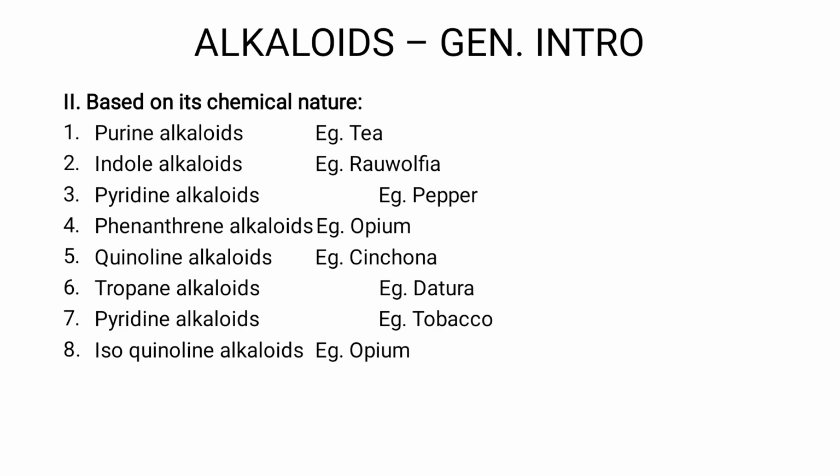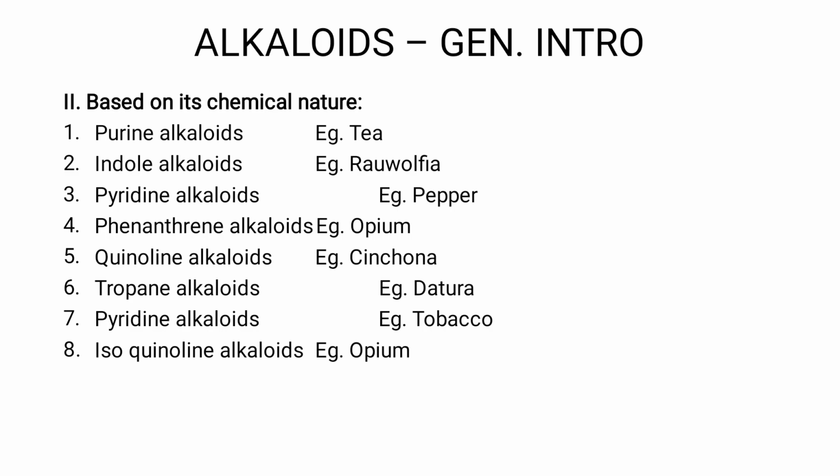If the basic ring structure is indole, we call it an indole alkaloid. If it is quinoline, a quinoline alkaloid. If it is pyrimidine, a pyrimidine alkaloid. That's the general introduction about alkaloids.